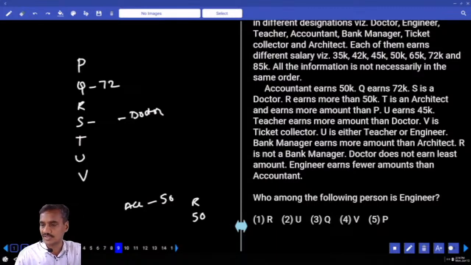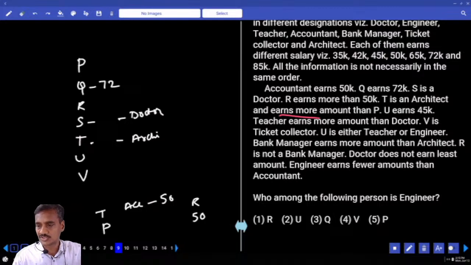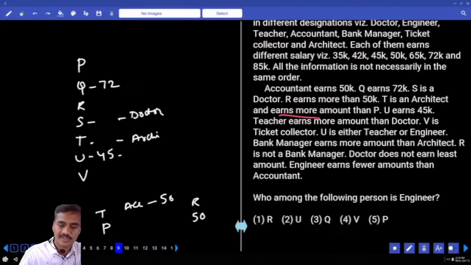R earns more than 50, and T is an architect and earns more than P. Now T is getting more than P. And the next one, U earns 45,000. Then what is the salary of this one? 45,000 is U. U earns 45,000 and V is a ticket collector.